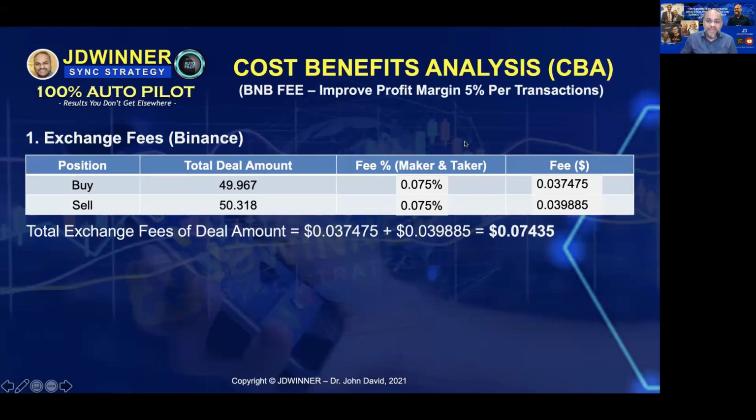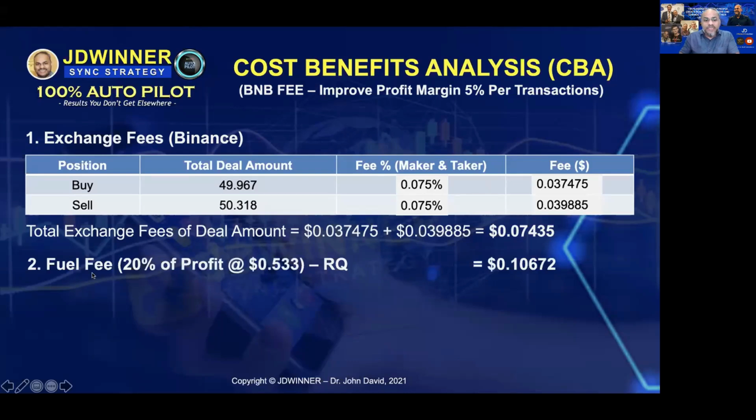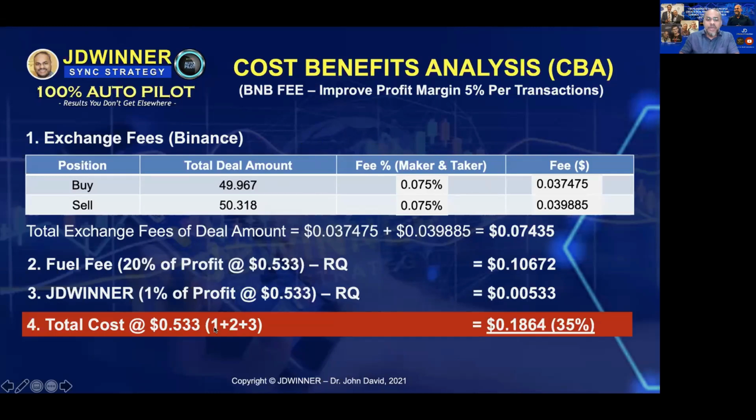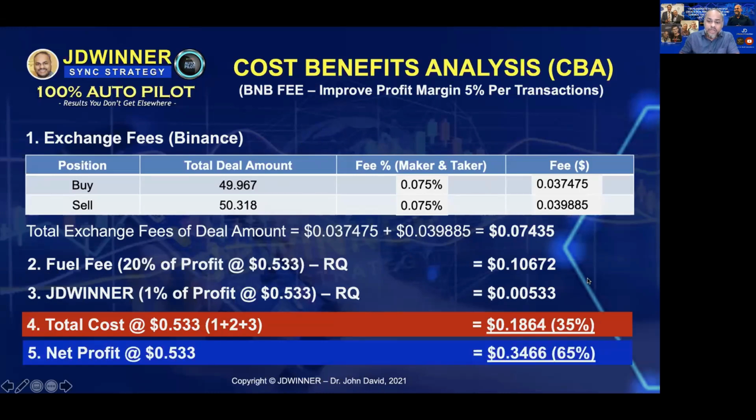Isn't that brilliant? Now, the rest will remain the same. Your fuel fee, which is 20%, and JDWINNER remain the same. So now your total cost, 1 plus 2 plus 3, will be 35%. So your net profit has now increased by 5% to 65%. You have to be smart because you can't change the fees, but you can be smart by reducing the fees.